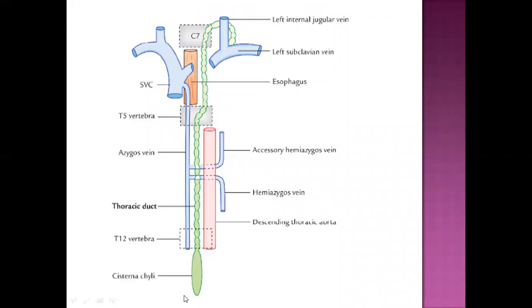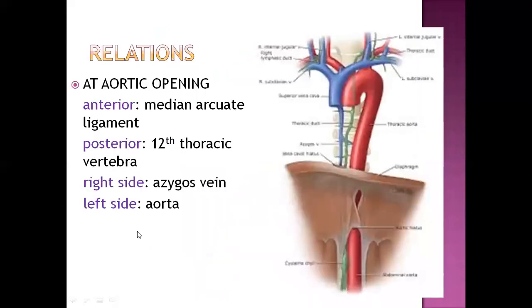So this is a textbook picture. You have to start with, you have to show it is a highly enlarged sac, that is the cisterna chyli, so much beaded at T5 vertebra, that is the sternal angle. You can see it is bending towards the left side, and then it is opening at the junction of left internal jugular and left subclavian vein.